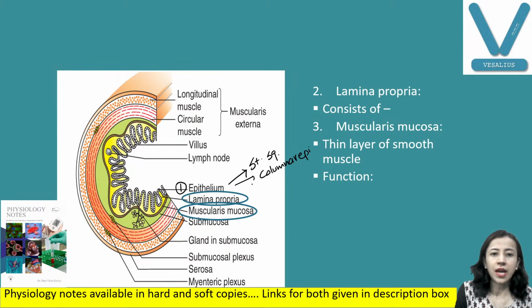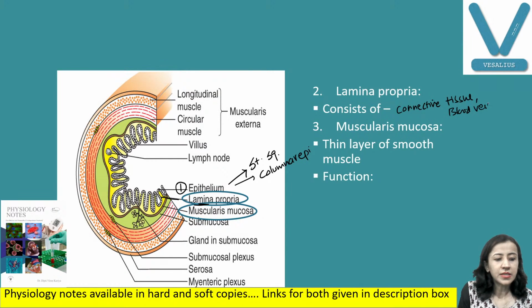Now lamina propria, you can see here. It is a connective tissue layer, and it also consists of blood vessels and lymphatics.